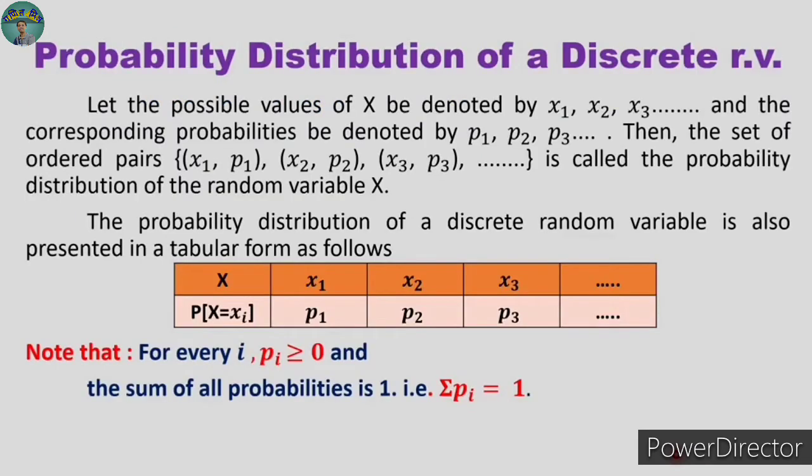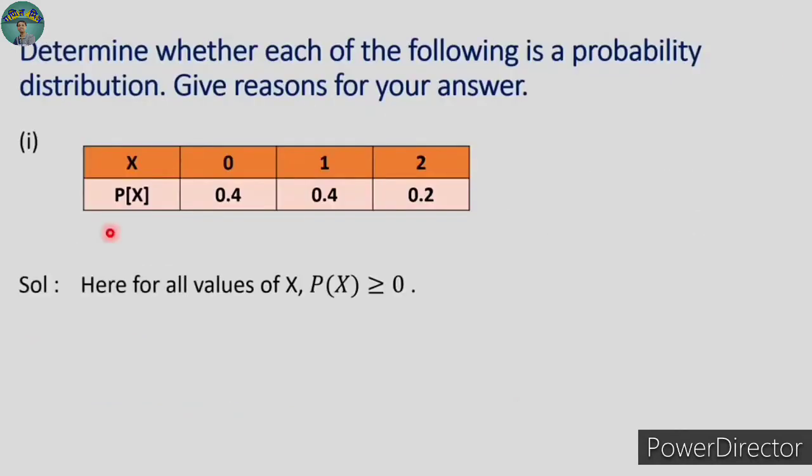It is very simple, just you have to check these two properties. All the probabilities are not negative, okay, and summation of all those probabilities is equal to 1. Let us do that. Solution. Remember, always concentrate on the values of Px. All these values are not negative, so we can write it as P of x is greater than or equal to 0.